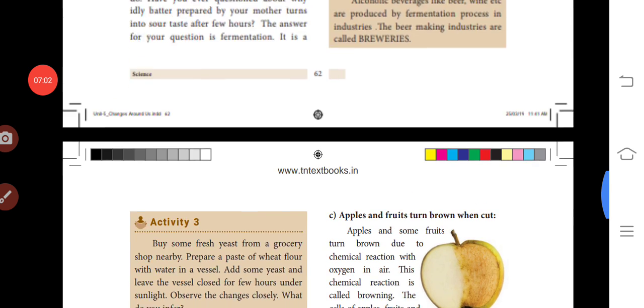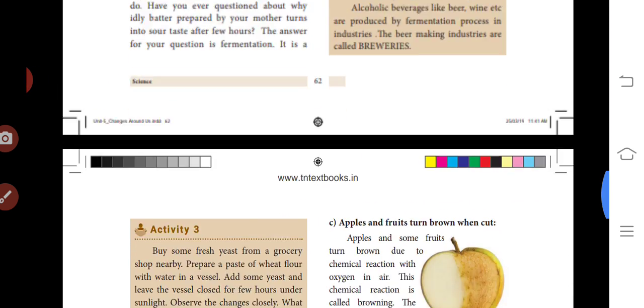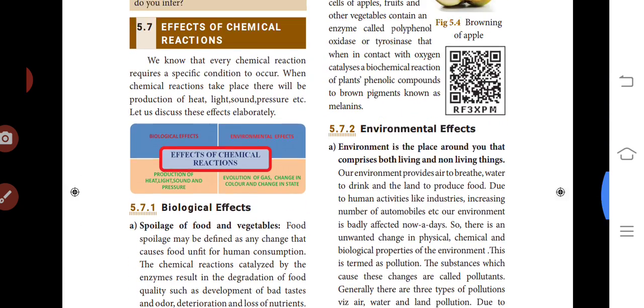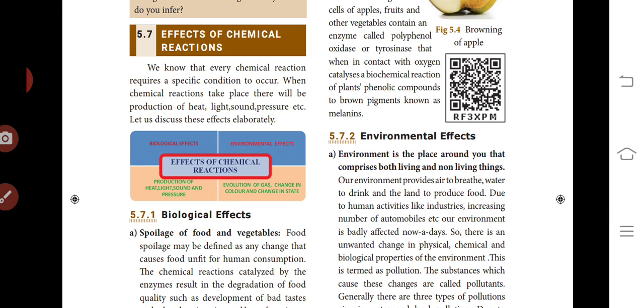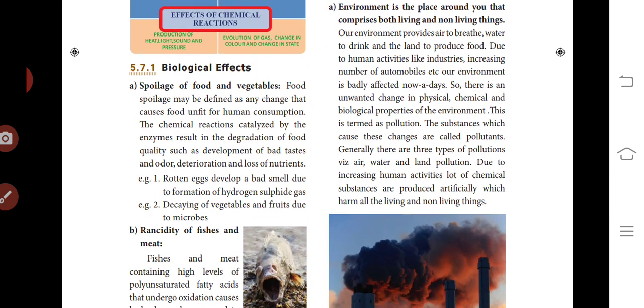Next we learn about the effects of chemical reactions. We know that every chemical reaction requires a specific condition to occur. When chemical reactions take place, there will be production of heat, light, sound, pressure, etc. So let us discuss this elaborately. The first one is the biological effects.